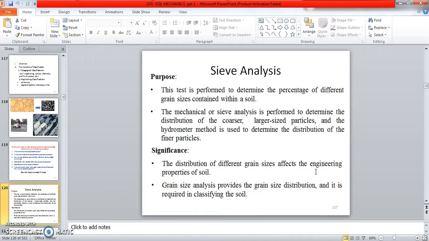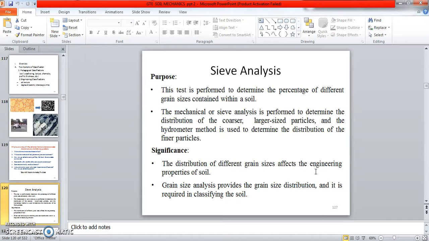Okay, so what is sieve analysis? What is meant by sieve analysis? This test is performed to determine the percentage of different grain sizes contained within a soil. Okay, the mechanical or sieve analysis is performed to determine the distribution of the coarser, larger size particles, and the hydrometer method is used to determine the finer particles.